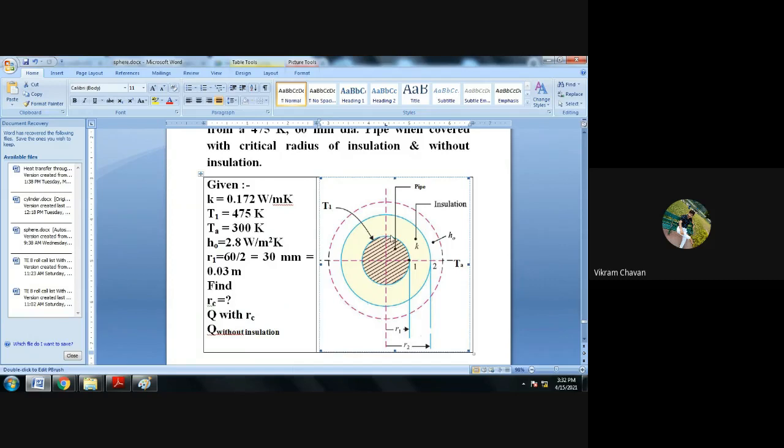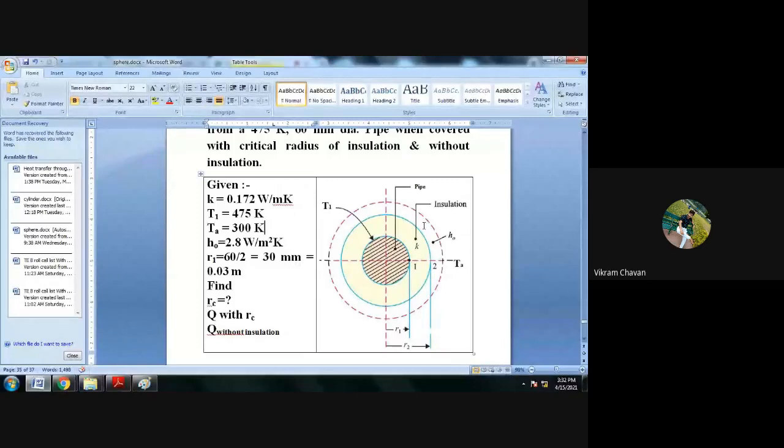So draw the diagram. This is the inner pipe, which is maintained at one temperature, T1, and that T1 is nothing but 475 Kelvin. Surrounding this pipe, insulation is provided, and the thermal conductivity of that insulation is K, provided as 0.172 watt per meter Kelvin. Now, surrounding that insulation, environment is present, and the temperature of the external environment is provided. So we can consider the temperature of air as T suffix A, which is equal to 300 Kelvin.